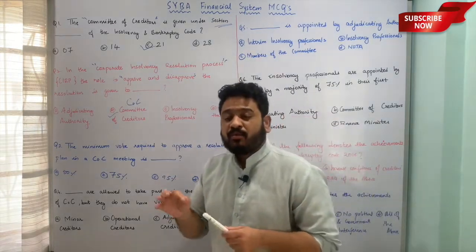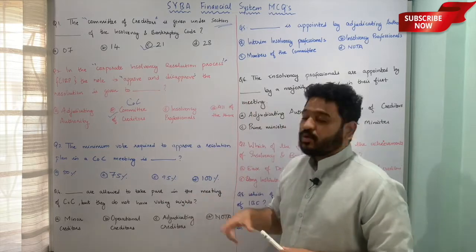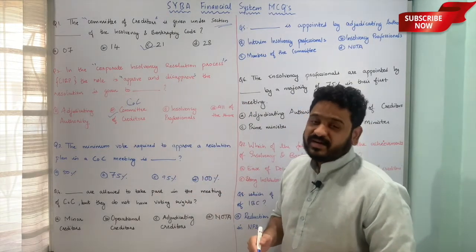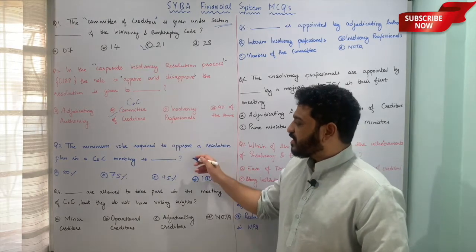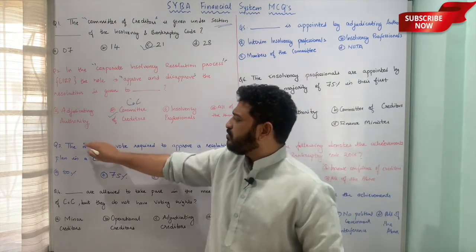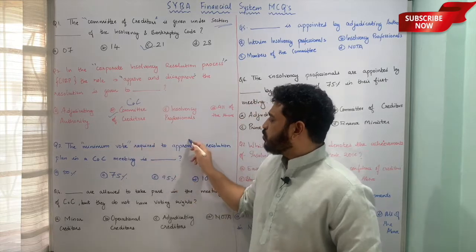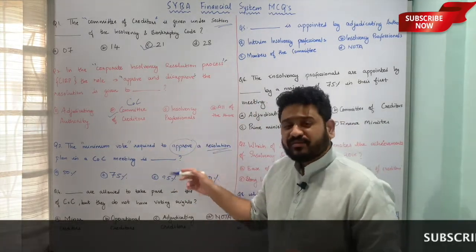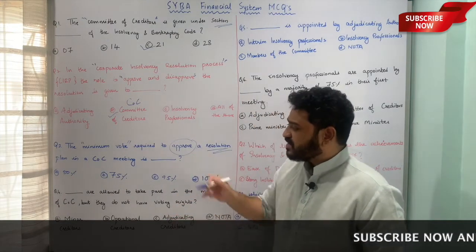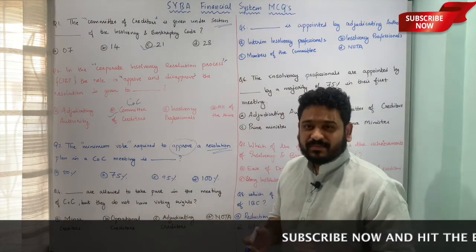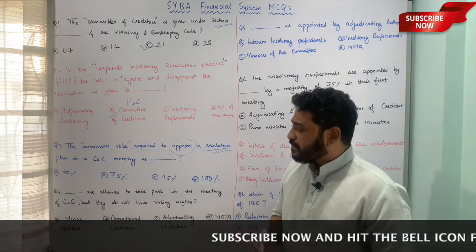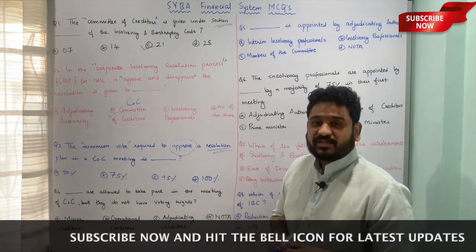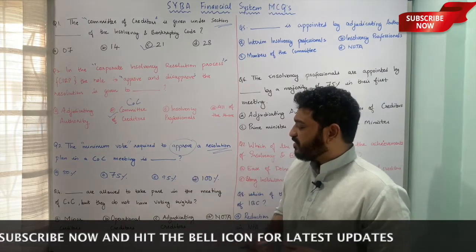The minimum vote required to approve a resolution plan in a committee of creditors meeting is dash percent. What percent of minimum vote is required to approve a resolution plan in a committee of creditors meeting? Whether it is A, 50% of vote is minimum that is required, B, 75% vote is the minimum vote required to approve a resolution plan, C, 95 or D, 100.